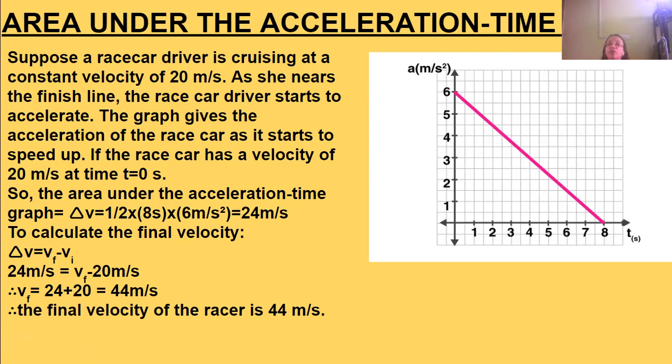Now to calculate the final velocity, change in velocity is equal to final velocity minus initial velocity. So the initial velocity was 20 meters per second. We don't know the final velocity, but the change in velocity is 24 meters per second. So the final velocity is equal to 24 plus 20, that is 44 meters per second. The velocity has increased from 20 meters per second to 44 meters per second.